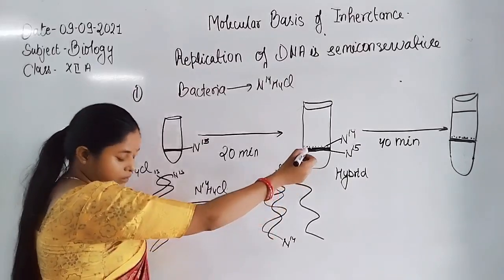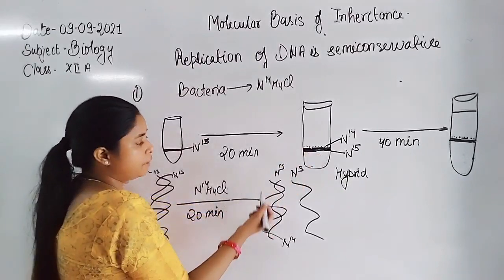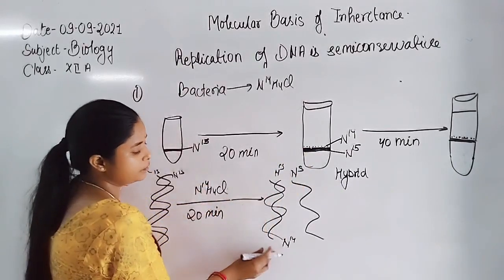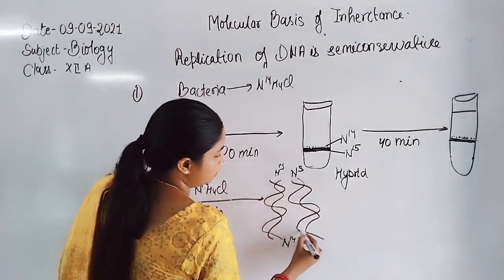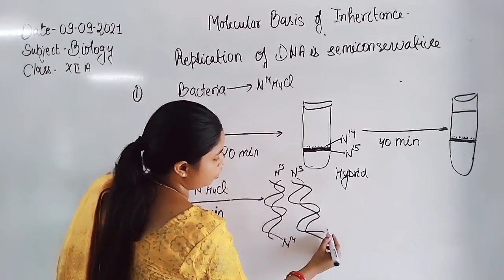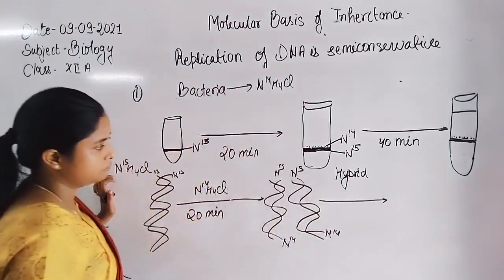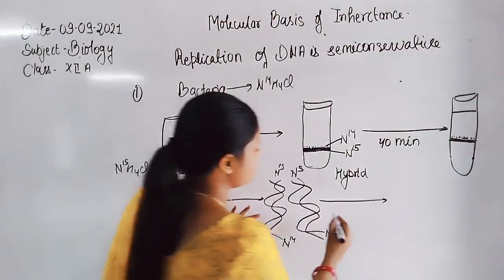So the hybrid structure shows one strand with N15 nitrogen and one strand with N14 nitrogen. Here is again the DNA with N15 and N14 nitrogen. Then again they undergo replication.